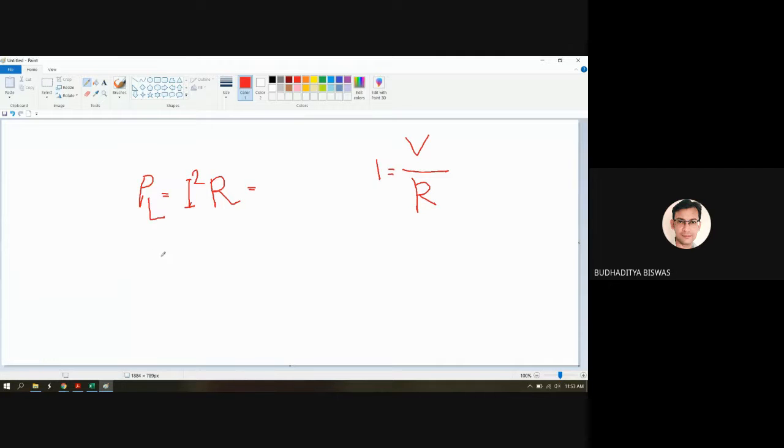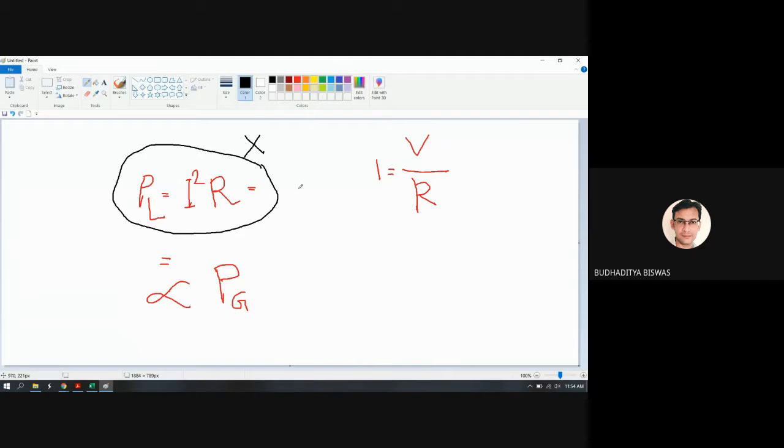But now here we represent the transmission loss as a function of generation, because that is needed when you do the economic scheduling. In economic scheduling, if you just represent the transmission loss by I square R or this type of formula, then it does not give us a solvable economic scheduling problem. We are not able to solve it, or the solution becomes very complicated. Rather, if we are able to represent the transmission loss with reference to the generation, then we can solve it using our coordination equation.